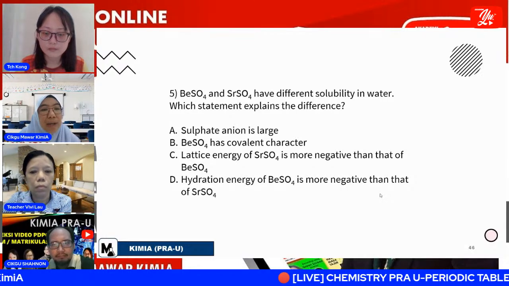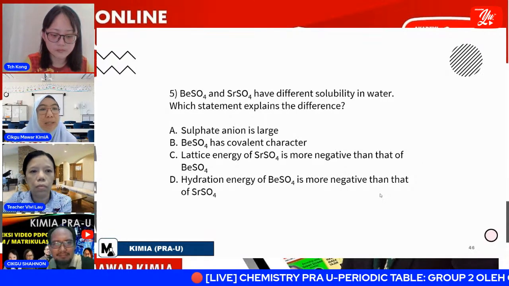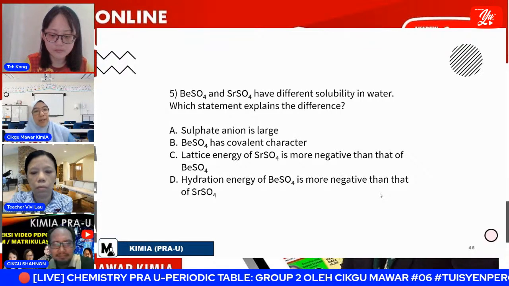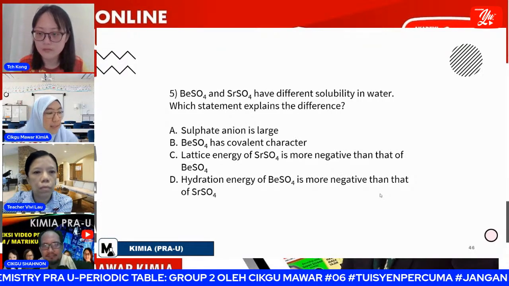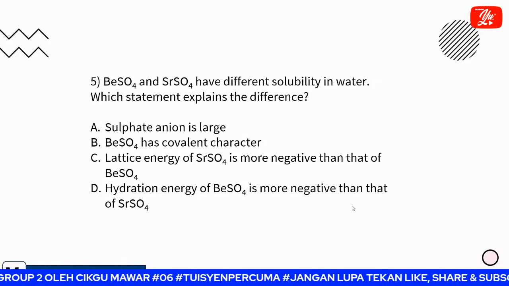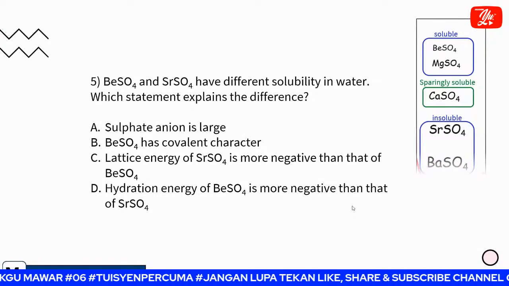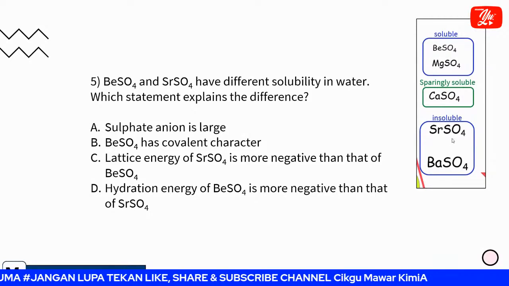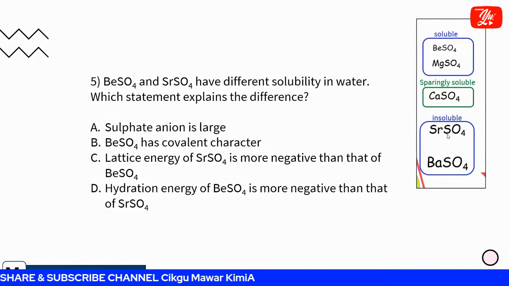Okay, beryllium sulfate and strontium sulfate have different solubility in water. Which statement explains the difference? What is the difference? Okay, we talk about the solubility. Okay, again, beryllium sulfate and strontium sulfate, soluble. Beryllium sulfate is soluble, strontium sulfate is insoluble. So what is the conclusion?